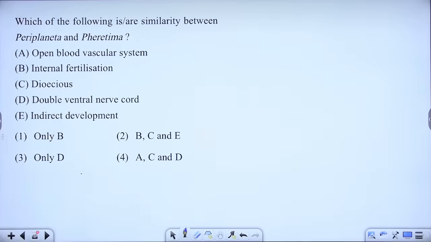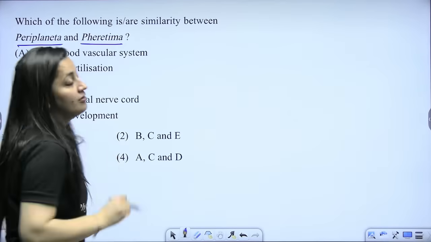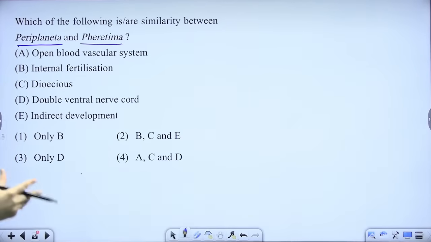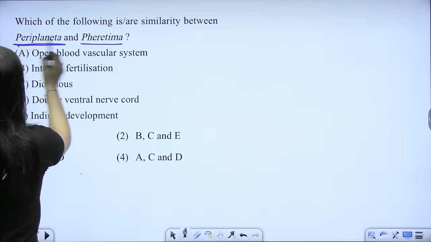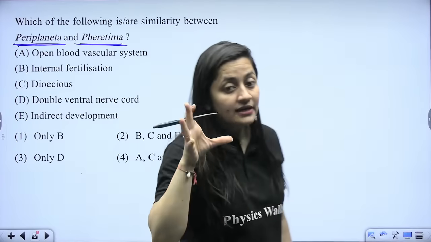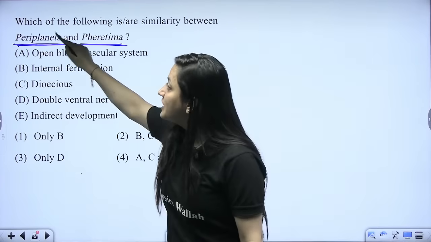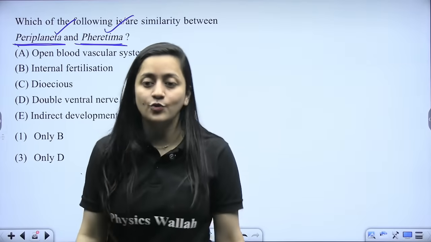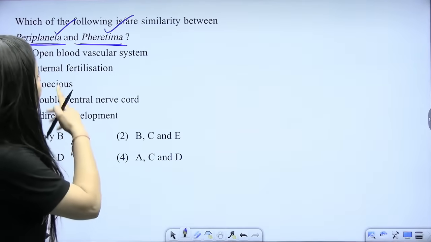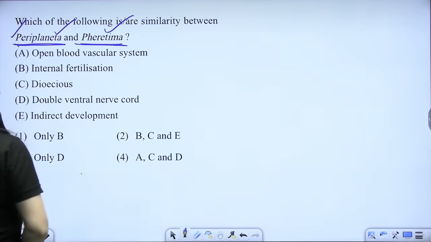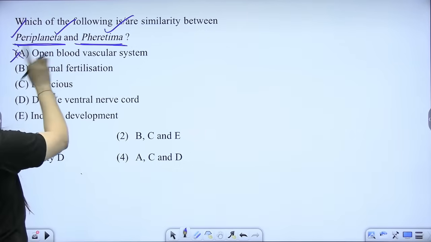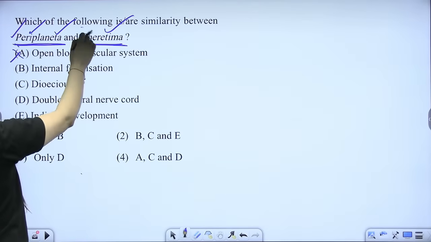Chaliye, next question. Periplaneta and Pheretima. What are the similarities that they have? They are asking about their similarities. So beta, this is cockroach, and this is earthworm. That's why scientific names are also important. Pheretima is earthworm, Periplaneta is the cockroach here. So now you tell me similarities. Do they have open blood vascular system? No. This is not common. This one will have that, this one will not.